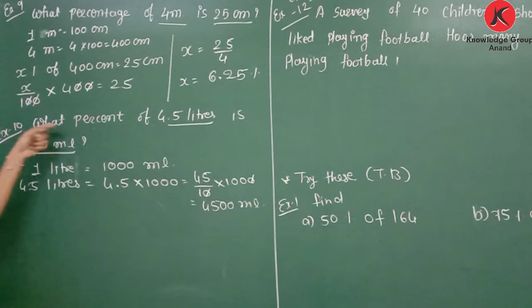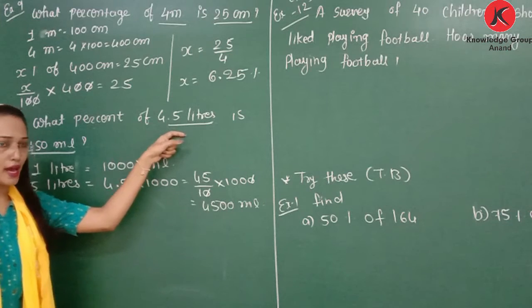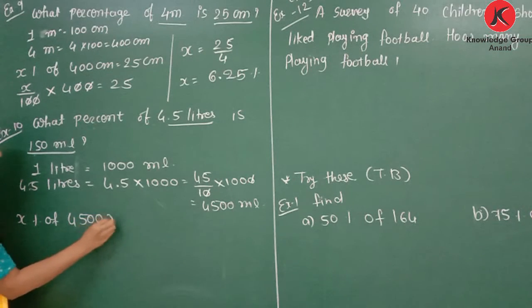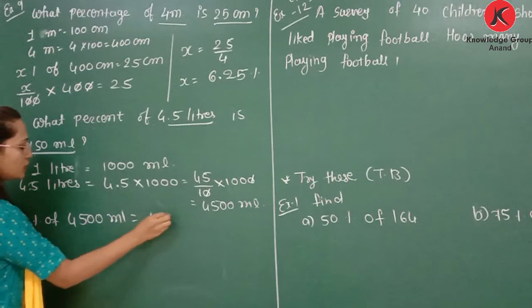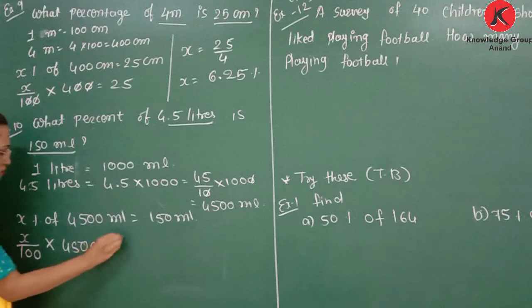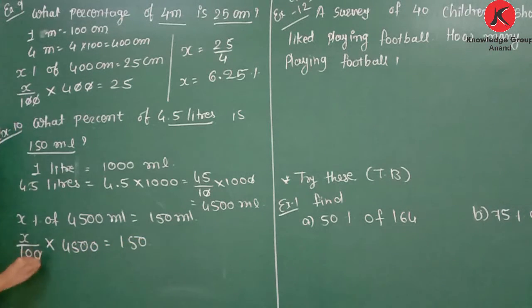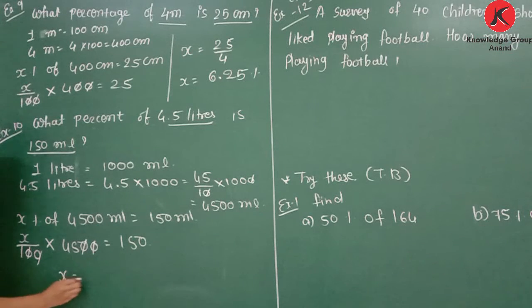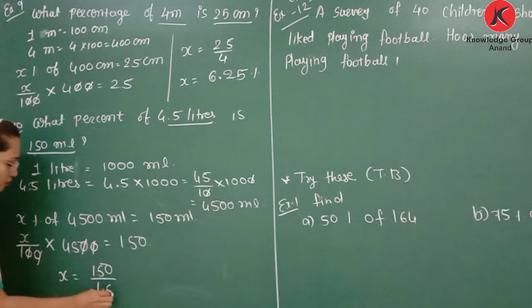Now you need to find what percent of 4500 ml is 150 ml. So we can write X percent of 4500 ml is equal to 150 ml. Now X percent means X by 100 multiplied by 4500 is equal to 150. So you can cut here the common factor 0, 0. Now we need to find X. So take 45 in the denominator. So X is equal to 150 divided by 45.